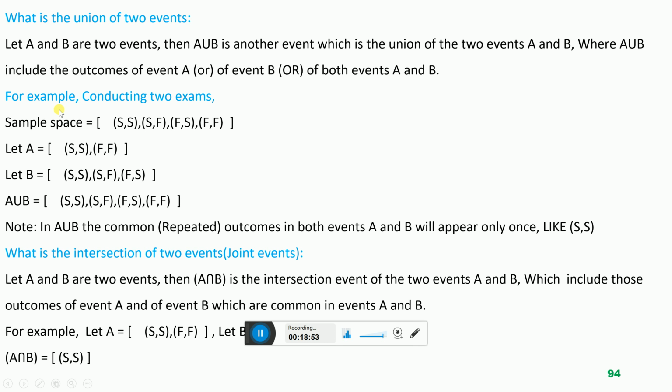For example, conducting two exams. Suppose a student is conducting two exams.